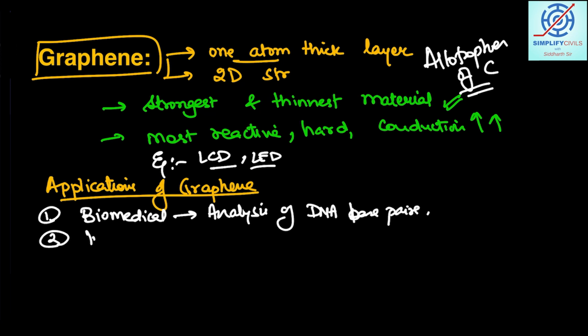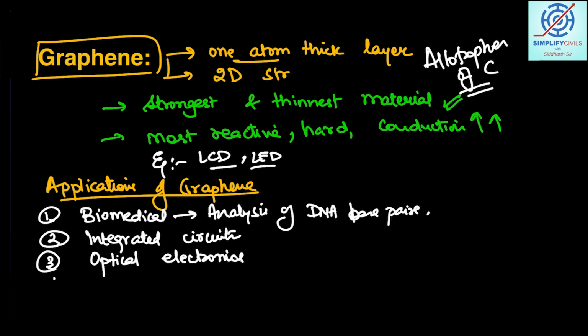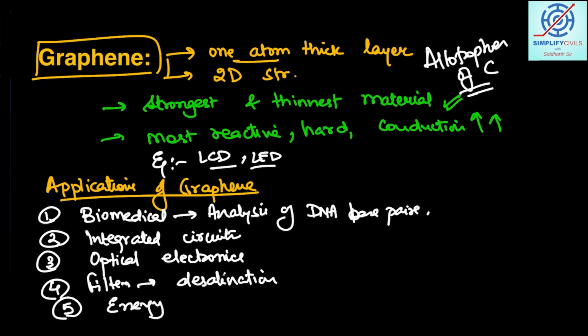Second, it can be used in integrated circuits. You must know the applications of graphene as well, because carbon nanotube applications have been asked. They can be used in optical electronics, and in filters used for desalination. Another application is in energy storage devices.